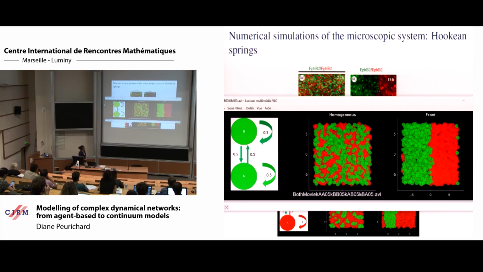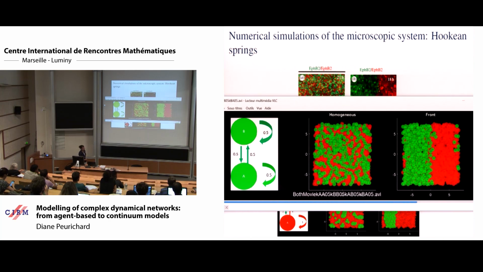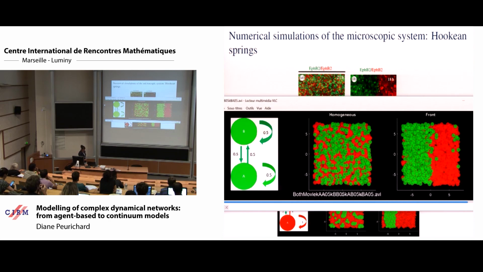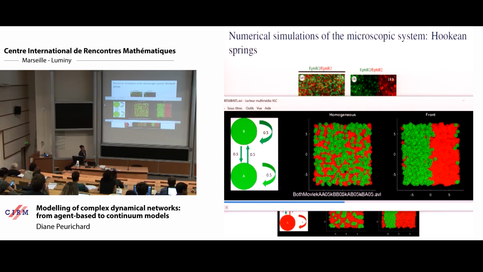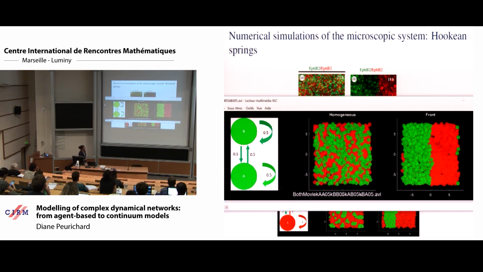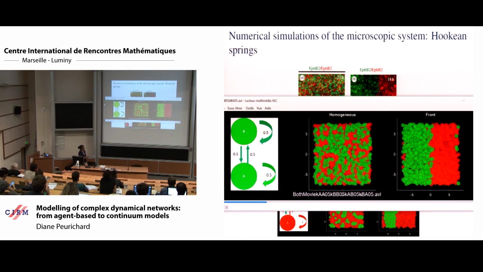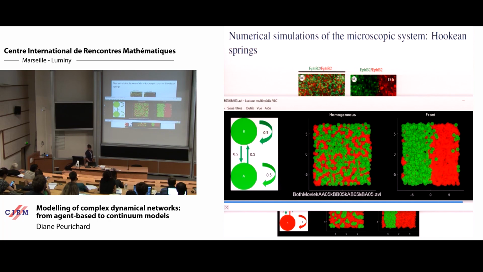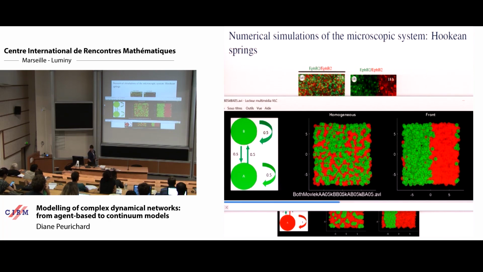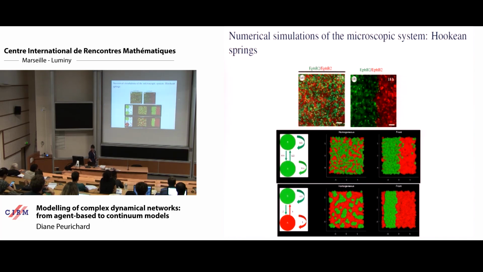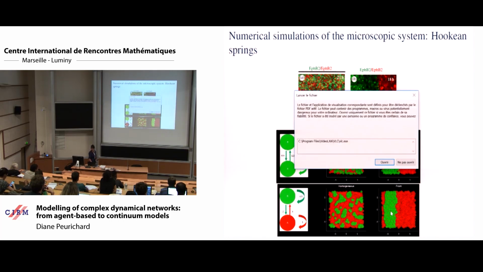What we are interested in is how the front evolves, because the biologists are also interested in the segregation ability of the system. If you have two separated species, will they stay separated or will you have intermingling? If the two particle types are the same, then of course you have intermingling.